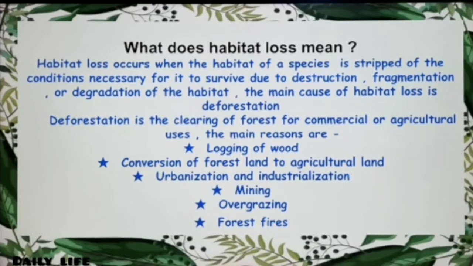So deforestation is the clearing of forests for commercial or agricultural use. The main reasons are logging of wood, conversion of forest land to agricultural land, urbanization, industrialization, mining, overgrazing, and forest fire. So let's go to the next one.